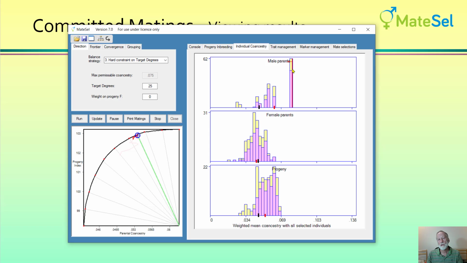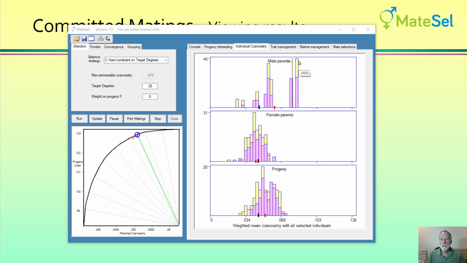And that is because this is the weighted mean co-ancestry with all selected individuals. So for an existing sire in a committed mating, what we are doing is we're changing the rest of the population to the extent that that sire is more new blood, because the rest of the population has become a bit less related to it. So that's why we don't have the option of viewing different levels of information here, because committed matings are always important for viewing individual co-ancestries, and that's why that's done.